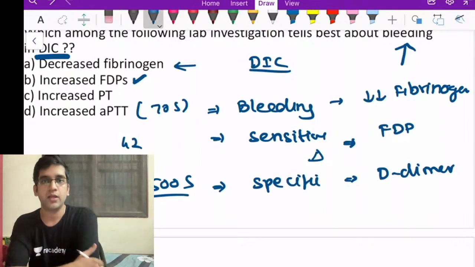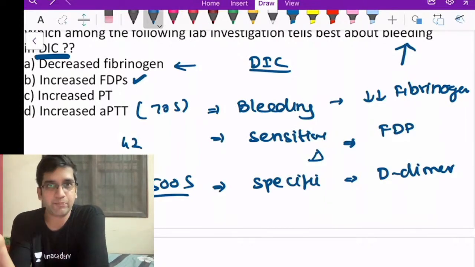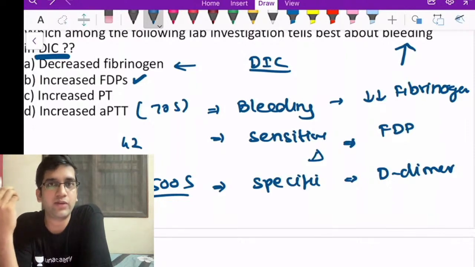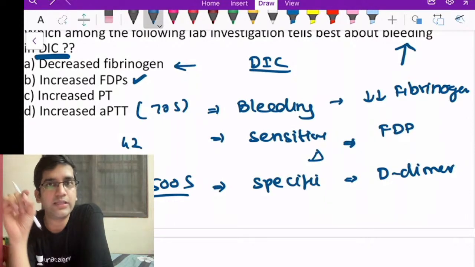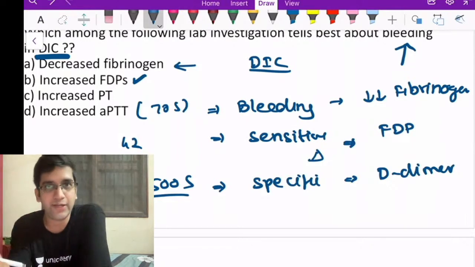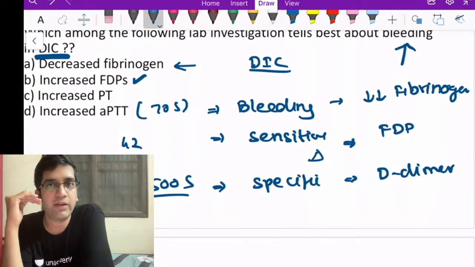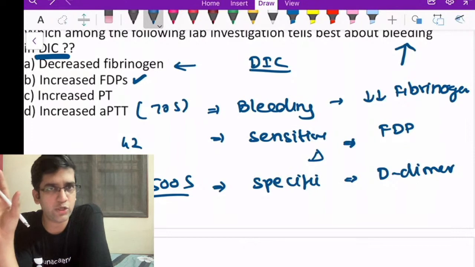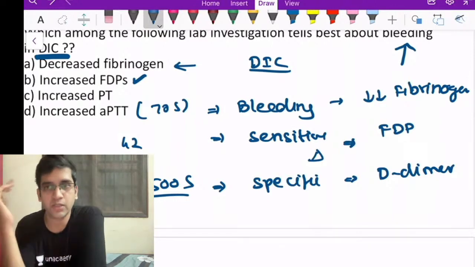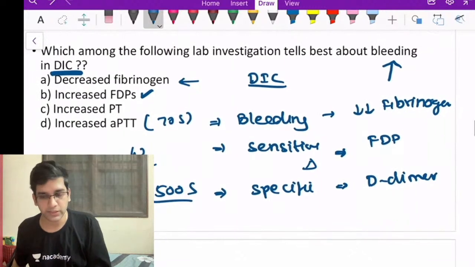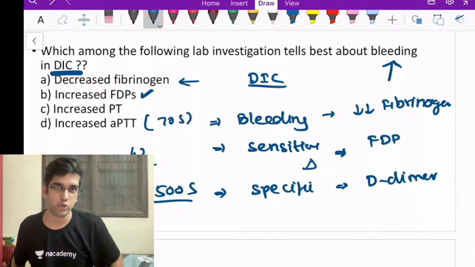That's all. Fine. When I say bleeding, I'm talking about a history. When I'm having a history of bleeding, it is going to be directly correlating to fibrinogen values. When the amount of fibrinogen reduces, automatically the amount of blood clot formation also will reduce. Once that reduces, my fibrinogen levels will directly correlate to bleeding. For PT and APTT, I need the exact values, then I can say it is related to bleeding. FDP is fibrin degradation products. It is clot lysis, will not help me directly to quantify bleeding, fine? The reason for bleeding is consumption coagulopathy, and the most important factor I'm worried about is fibrinogen, okay?